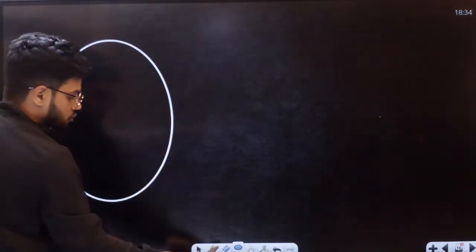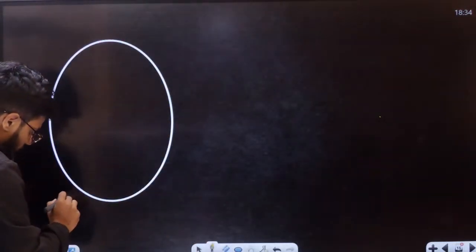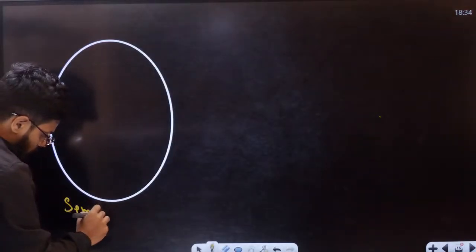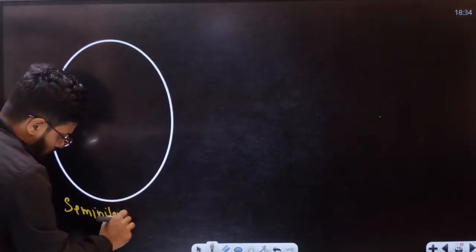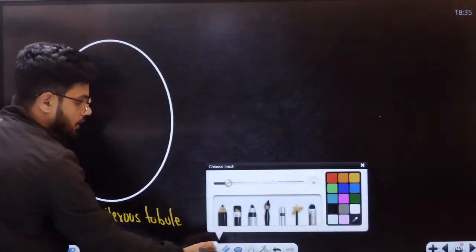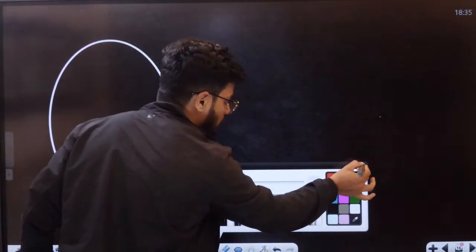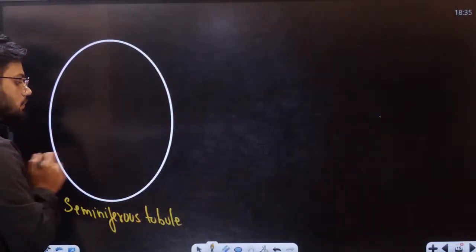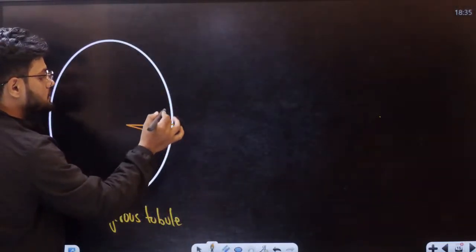Let's say this is one seminiferous tubule. Inside the seminiferous tubule, there are actually two types of cells.